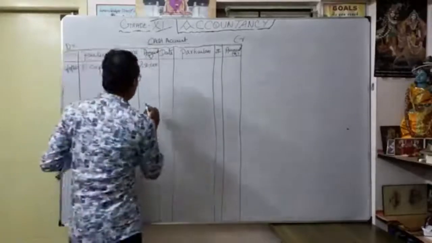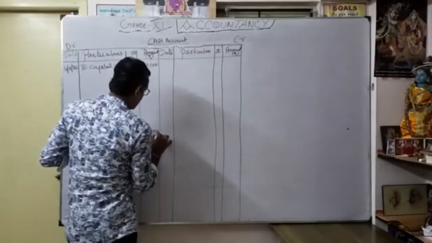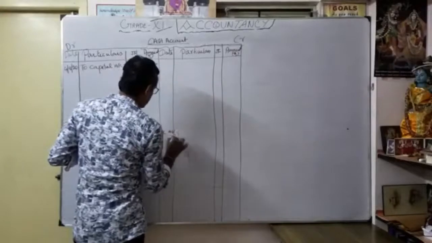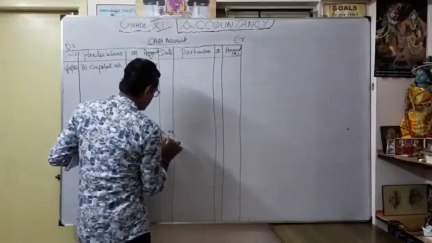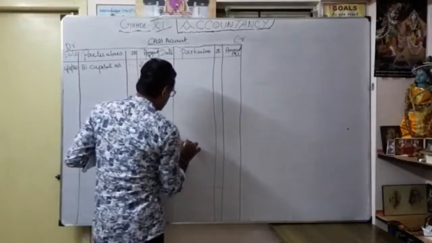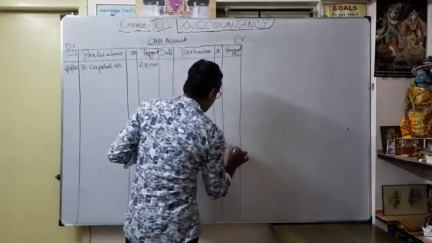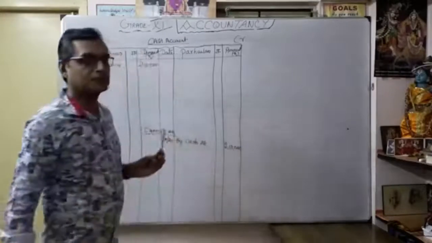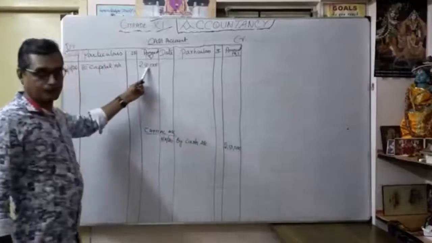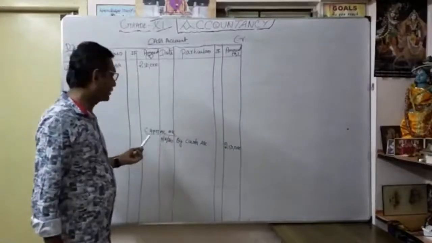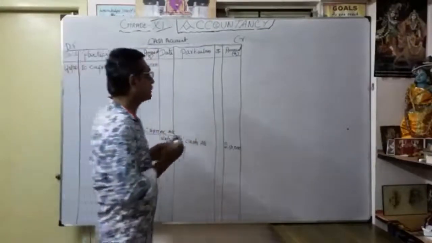Okay. So again, you open capital account, put it in the center. The first transaction discussed there, now I am doing that. Same 4th August 2020, by cash account 2,50,000. This is the first. As a business started with cash, the entry is cash account debit to capital account 2,50,000. You have to open the next account, capital account, by cash account 2,50,000. You understood the posting?